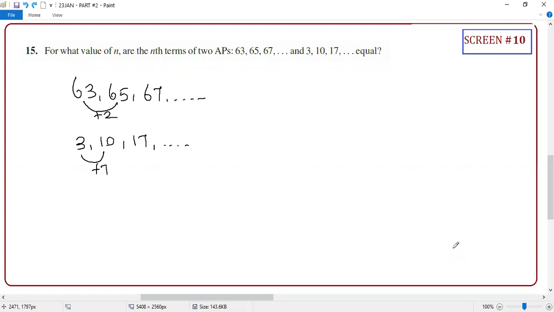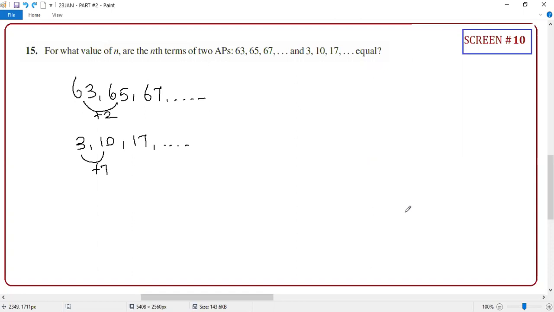Yes, Sahil, proceed. Equate the nth terms of both the APs. Excellent. So for what value of N are the nth terms equal?